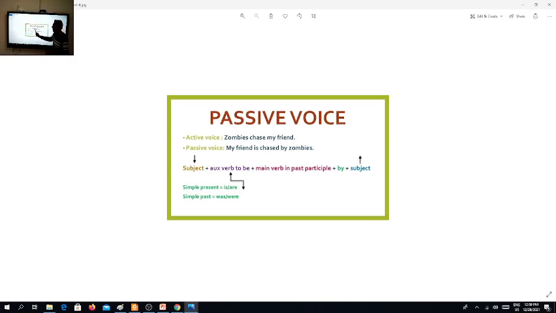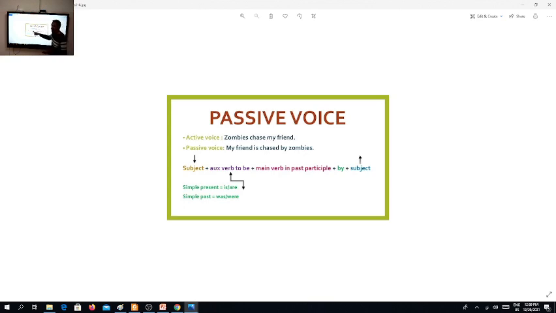If I say, zombies chase my friend. Here, what is zombies? Zombies here is the subject, the doer of the action. What about chase? Chase is the verb. And we have my friend here as an object. If I want to change this active sentence into passive, I have to start my sentence with the object. Then, a passive voice sentence is a sentence that starts with an object.